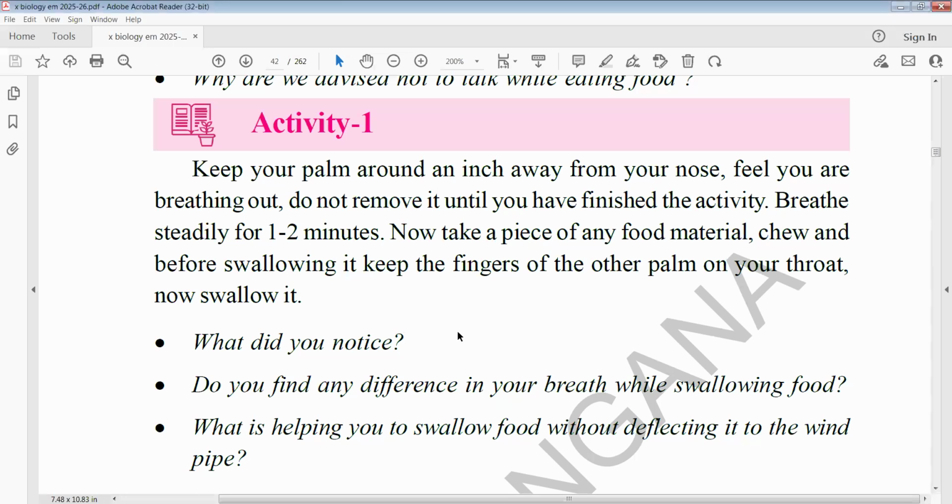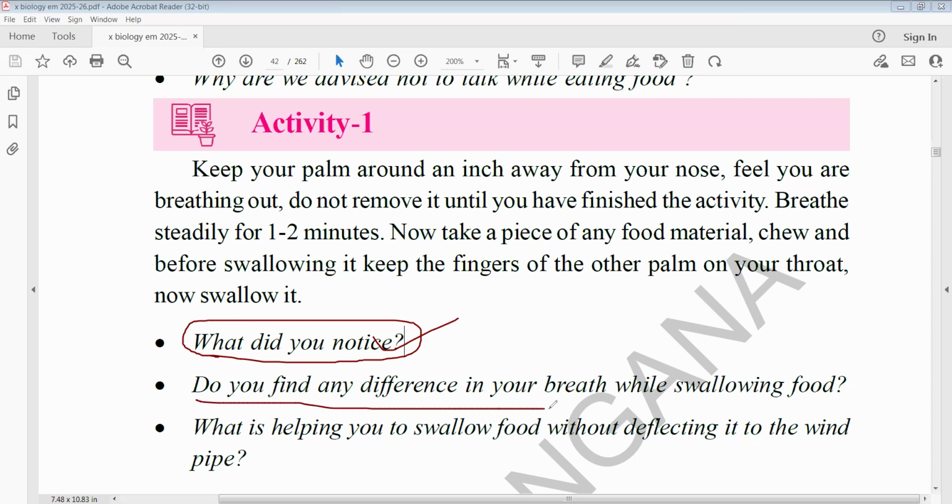So what do you notice? The larynx moves upward, and we should observe that the larynx moves upward and forward. That is, the voice box moves upward and forward while swallowing.